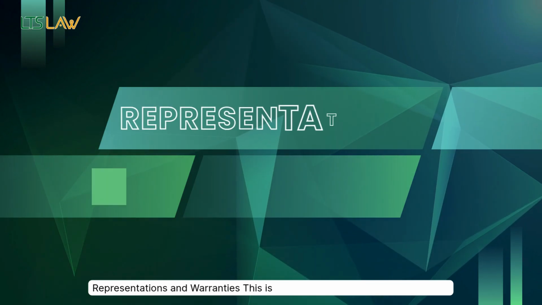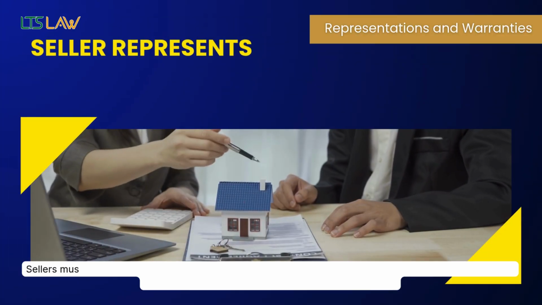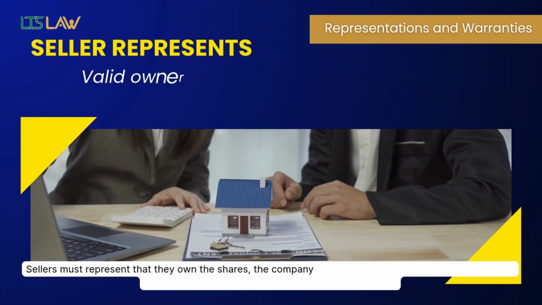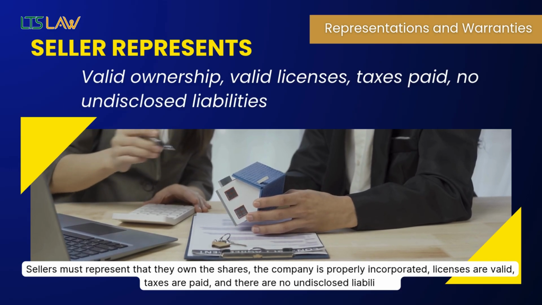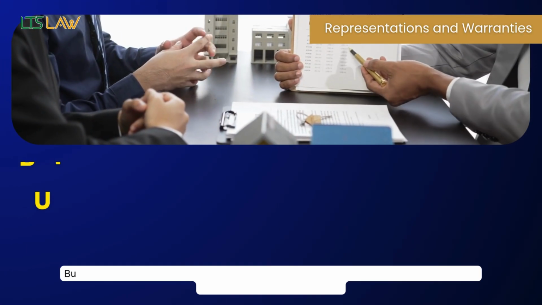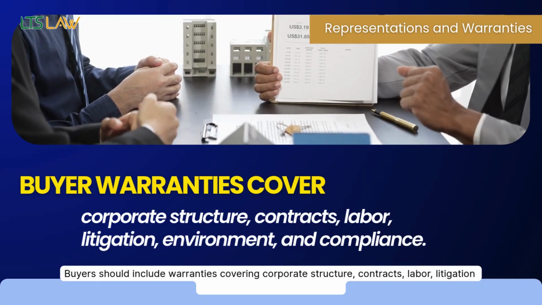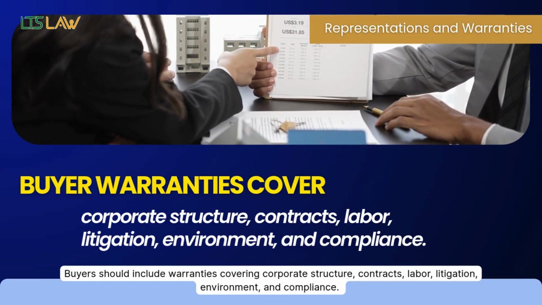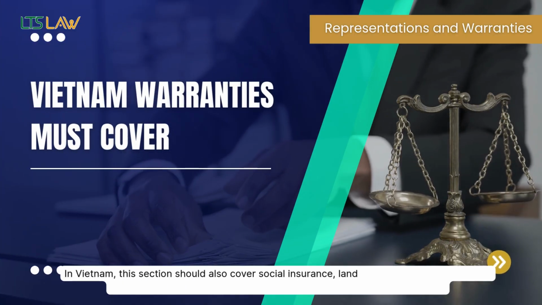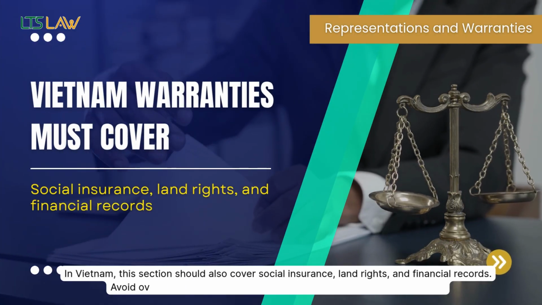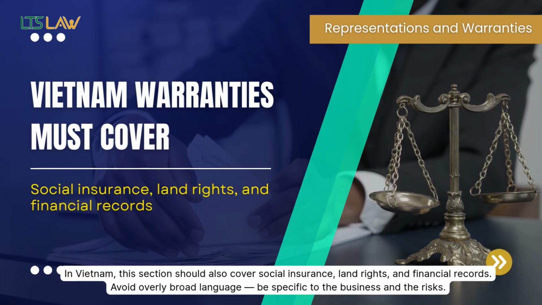Representations and warranties. This is the risk allocation section of the SPA. Sellers must represent that they own the shares, the company is properly incorporated, licenses are valid, taxes are paid, and there are no undisclosed liabilities. Buyers should include warranties covering corporate structure, contracts, labor, litigation, environment, and compliance. In Vietnam, this section should also cover social insurance, land rights, and financial records. Avoid overly broad language. Be specific to the business and the risks.